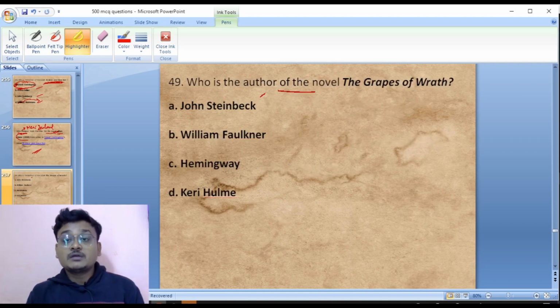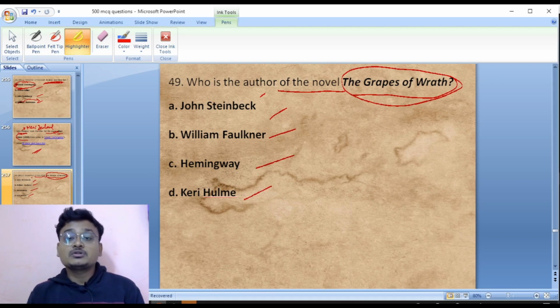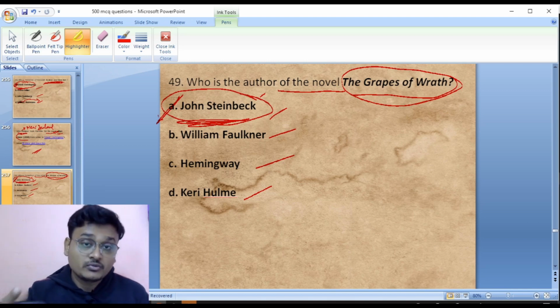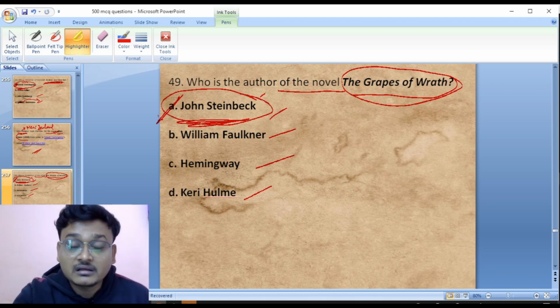Okay, now move to question number 49. So who is the author of the novel The Grapes of Wrath? John Steinbeck, William Faulkner, Hemingway, Keri Hulme. So the Grapes of Wrath was written by the American novelist John Steinbeck. So 49, A is the right answer.